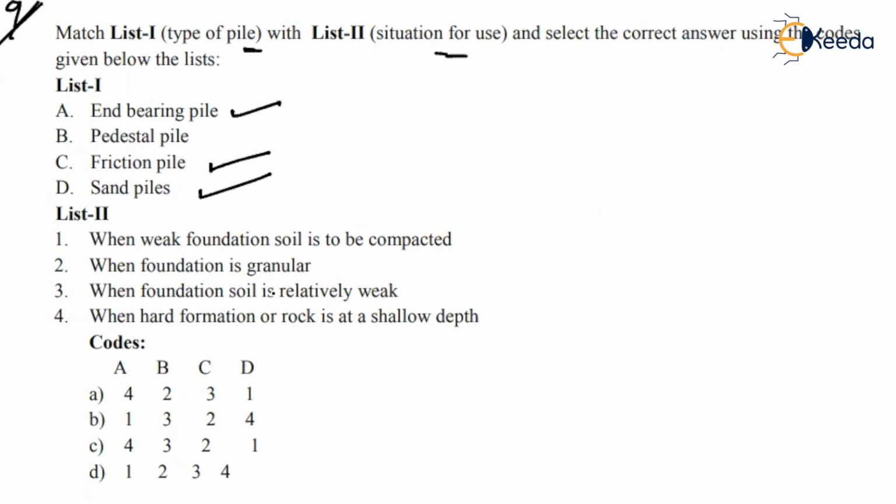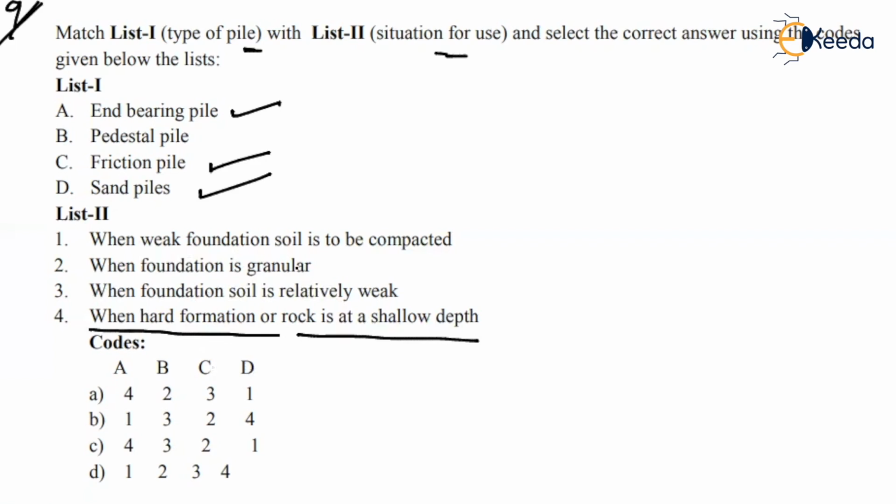So what is A? End-bearing pile. Where you will use the end-bearing pile? Wherever there is a hard rock bottom, hard rock at the relatively larger depths. So see, when hard formation or rock is at a shallow depth, then A goes for the 4. And whether we have to decide P is 2 or 3, we don't know exactly. But C we can decide.